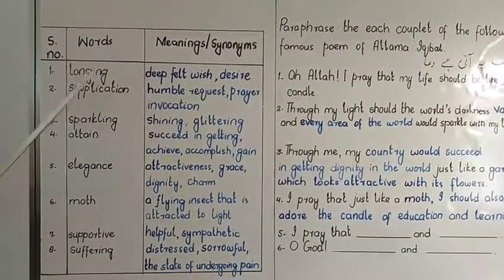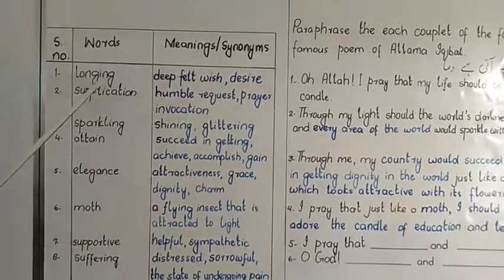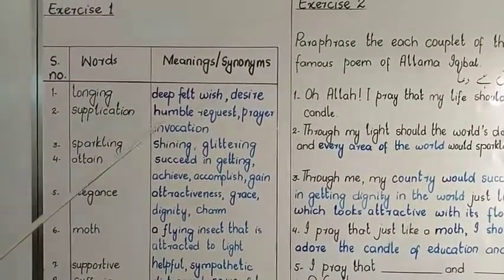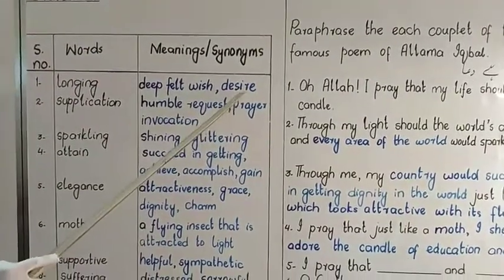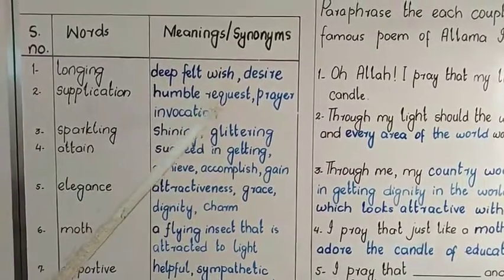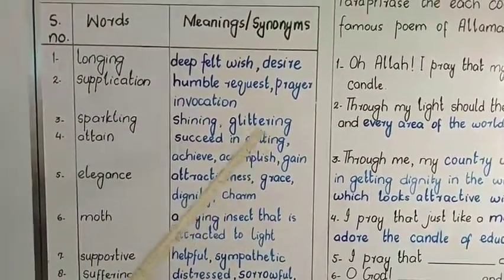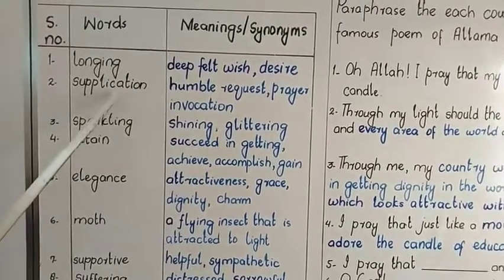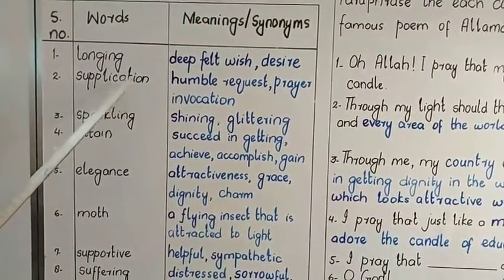The first word which was underlined was longing. Longing is a deeply felt wish, a strong desire, a wish which you feel deeply. The second word which was underlined is supplication.